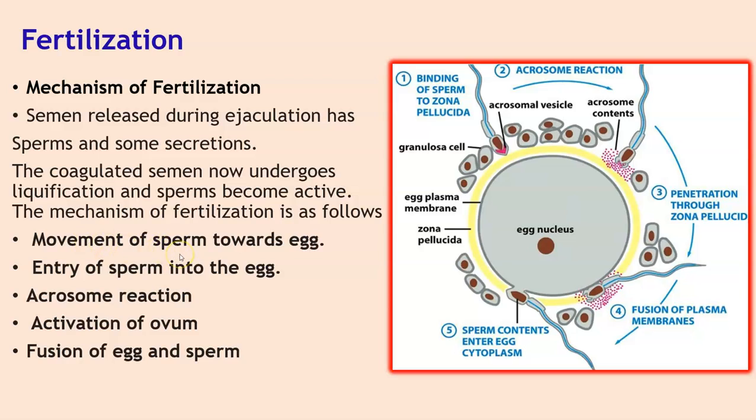First is the movement of the sperm towards the egg. Then is the entry of the sperm into the egg. We have the acrosome reaction, activation of the ovum, and finally fusion of the egg and sperm. If you have a look at this image, it highlights these important events in the process of fertilization. Each of these we will see in detail.